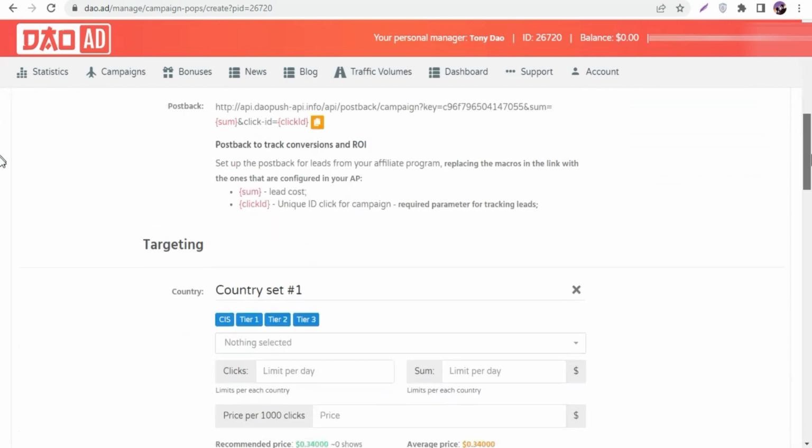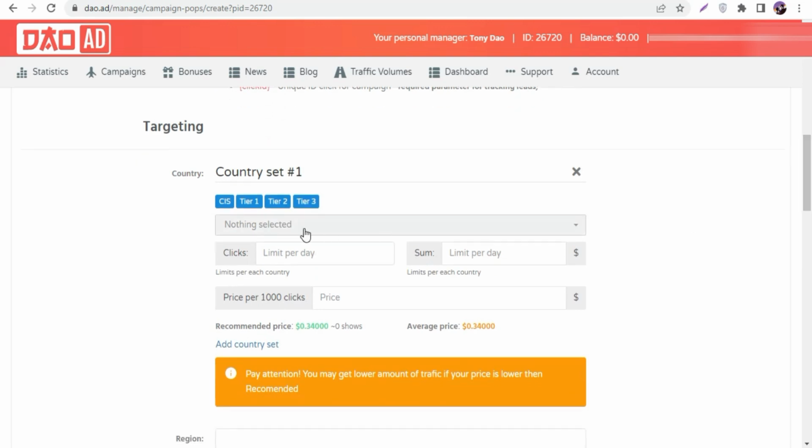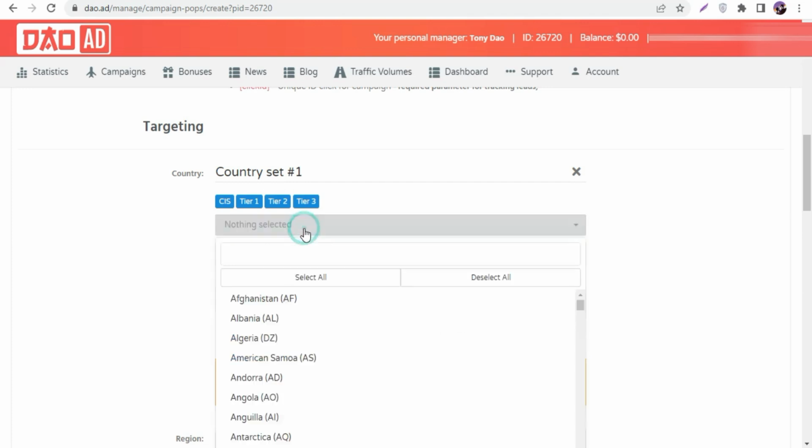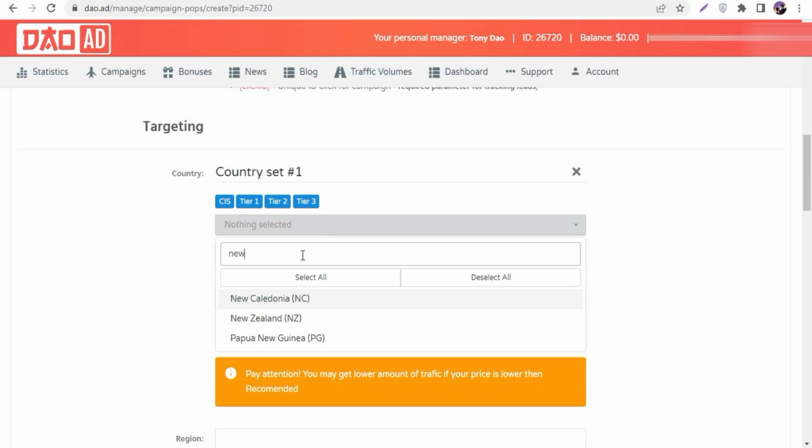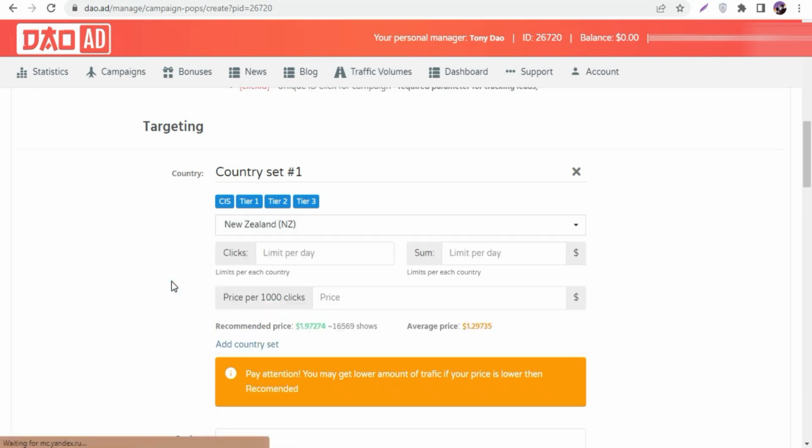Scroll down, and now you guys can see in here first, what you guys can do, select a country, in which country we are going to promote our offer. So I'm gonna go and select New Zealand. And there you go, we selected New Zealand. So once you selected New Zealand, now you guys can see price per 1,000 clicks. So for 1,000 clicks, how much money you guys can go and pay.